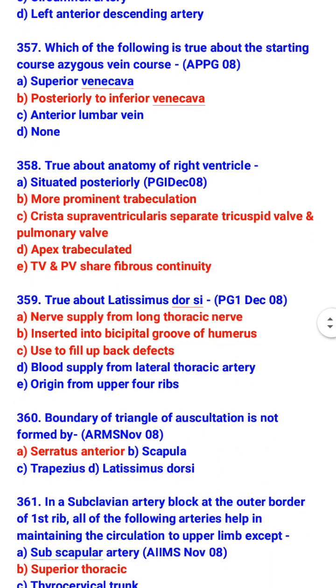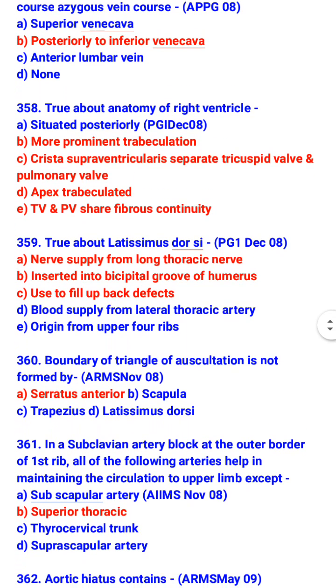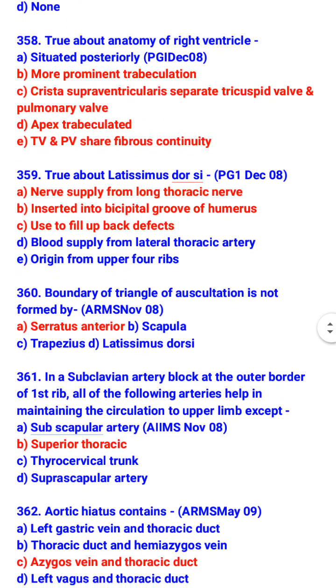True about latissimus dorsi, nerve supply from long thoracic nerve, inserted into bicipital groove of humerus and used to fill up back defects. Boundary of triangle of auscultation is not formed by serratus anterior, it is formed by scapula, trapezius